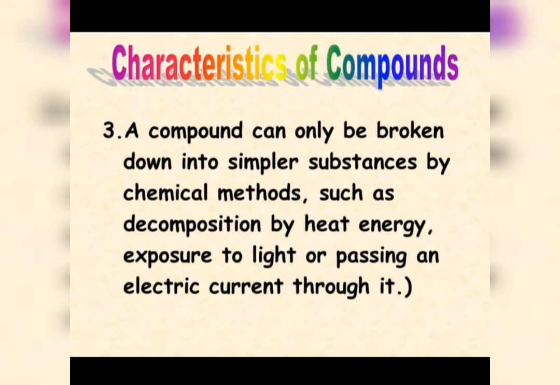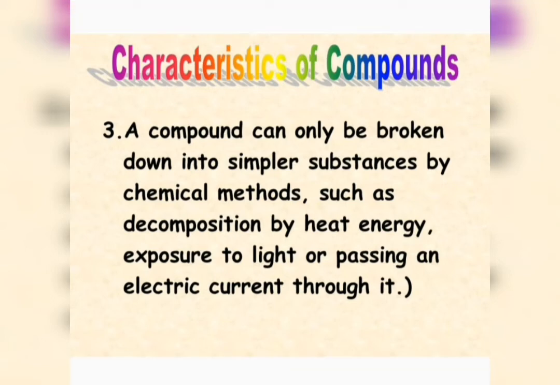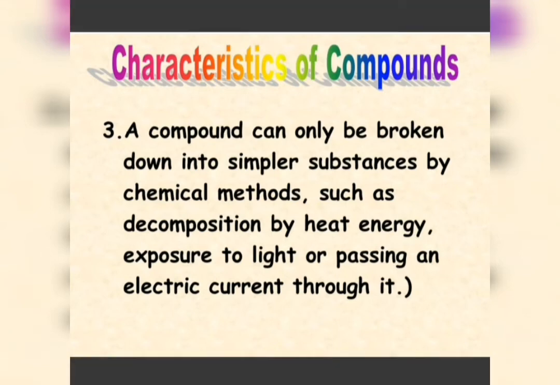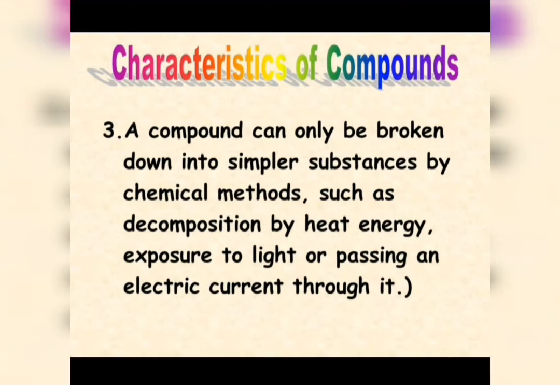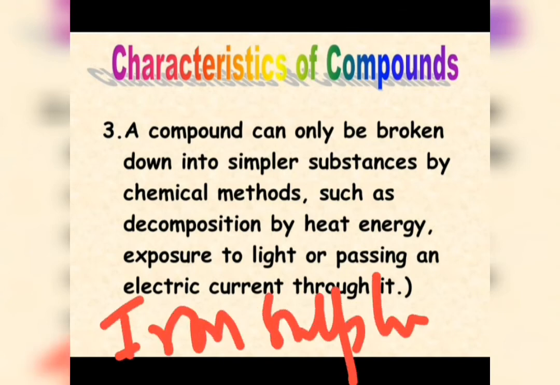Another characteristic of a compound is that it can only be broken down into simpler substances by chemical methods, like decomposition by heat energy, exposure to light, or passing an electric current through it. That means a compound cannot be separated into its components by physical methods. We have to apply chemical methods to break down a compound. Let's take one more example here. Suppose we have a compound of iron sulfide, and say a magnet is put in this compound.